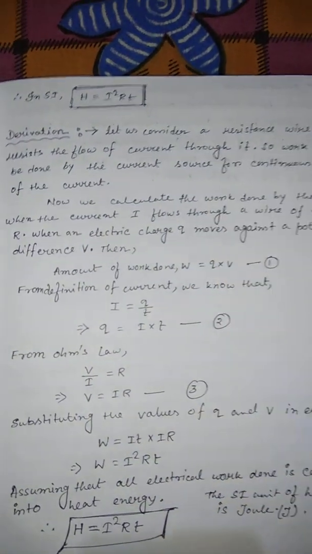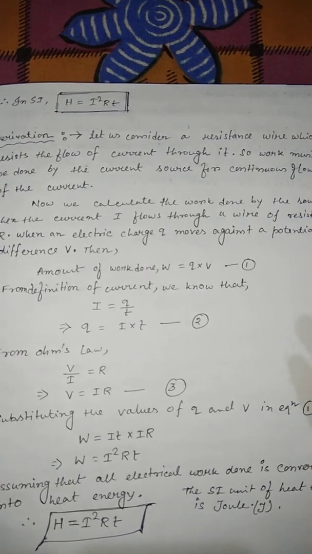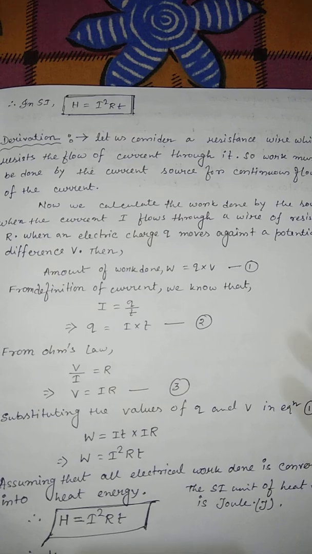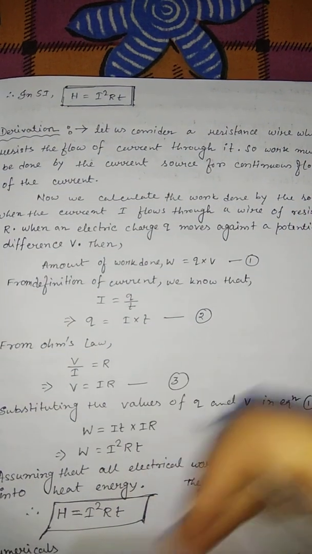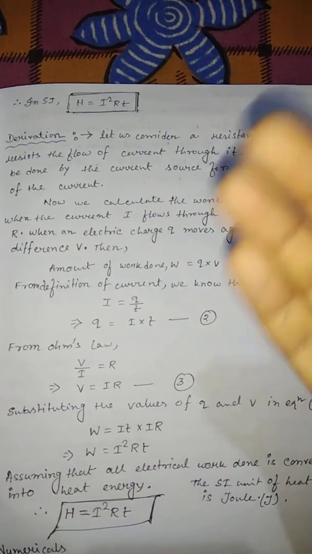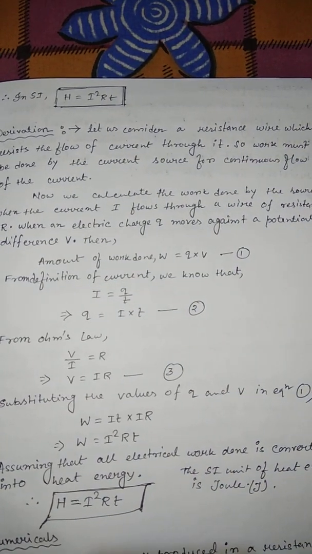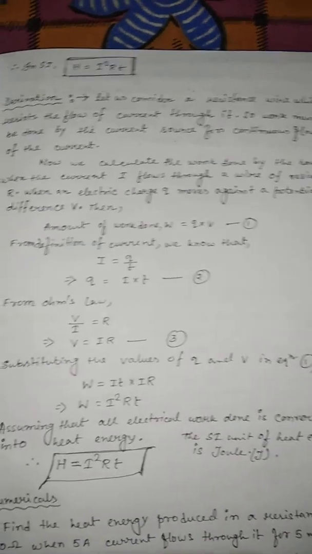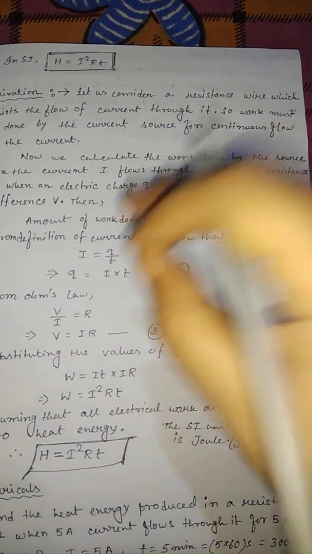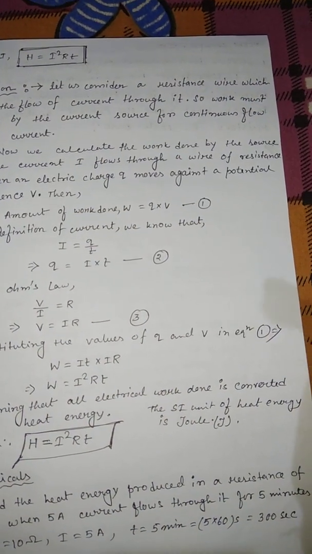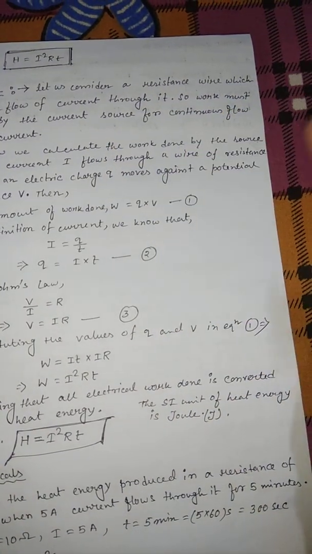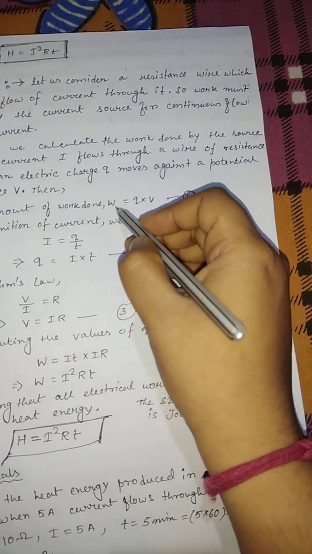Now how do we derive this equation? Whatever we studied in last classes, potential difference, work done, definition of current, Ohm's law, all these things we use here. We consider a resistance wire which resists the flow of current through it. When it resists the current flow, work must be done by the current source for continuous flow of the current. Now let's calculate that work done.